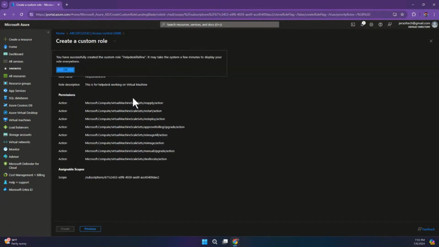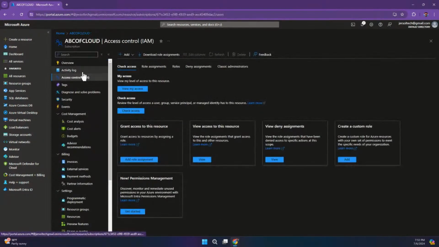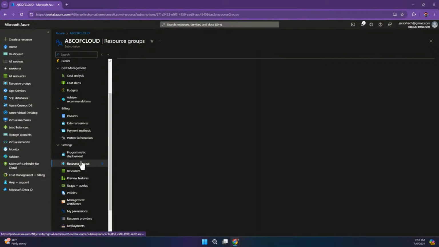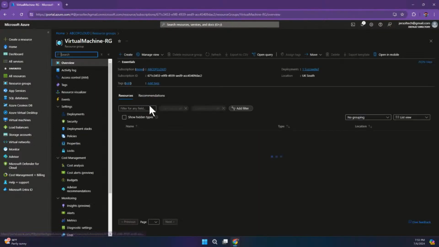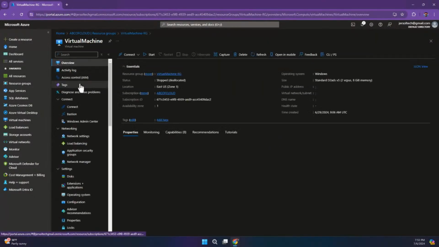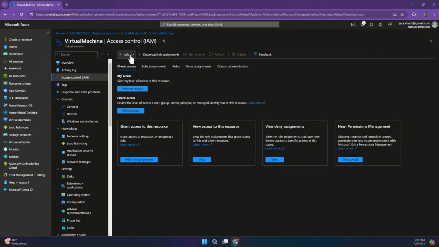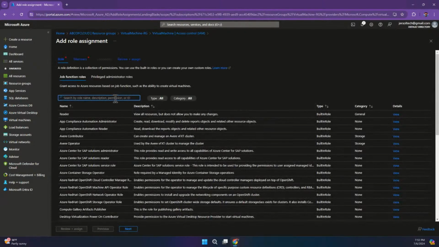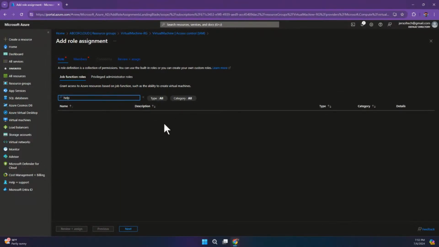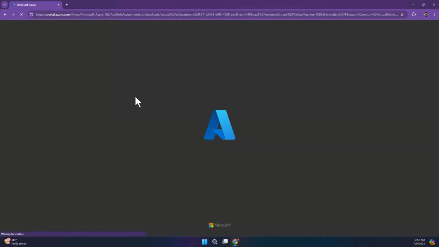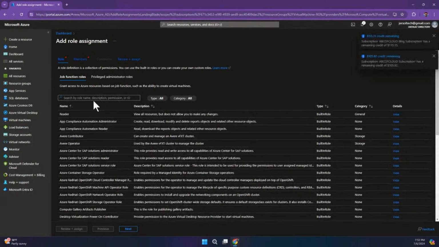So once this is done, let me just go to a resource group and then go to the virtual machines and select this virtual machine. If I come to add role assignment, and I search for that, it was help desk. Wait. So this is not here. We just need to give it some time. Should I refresh? Let me refresh. It should be back. So now let me try this again.